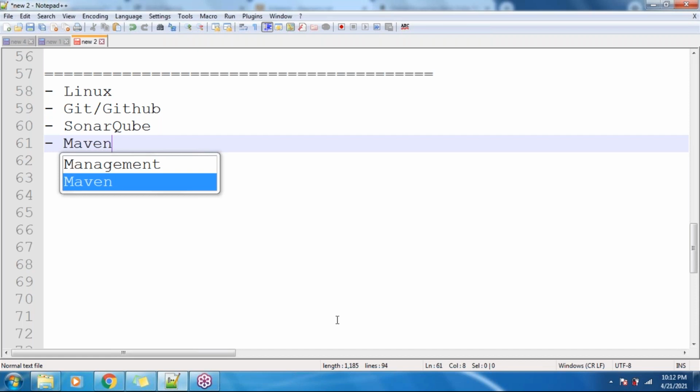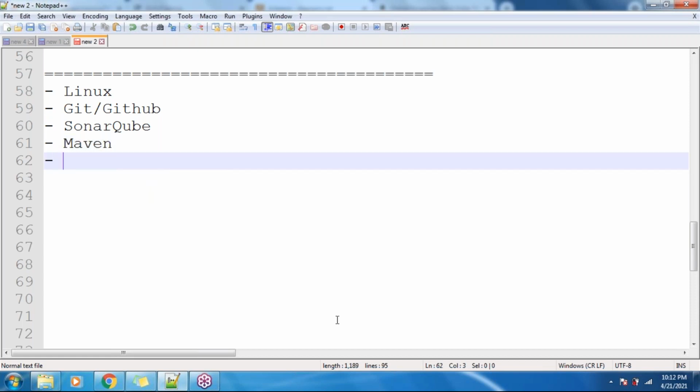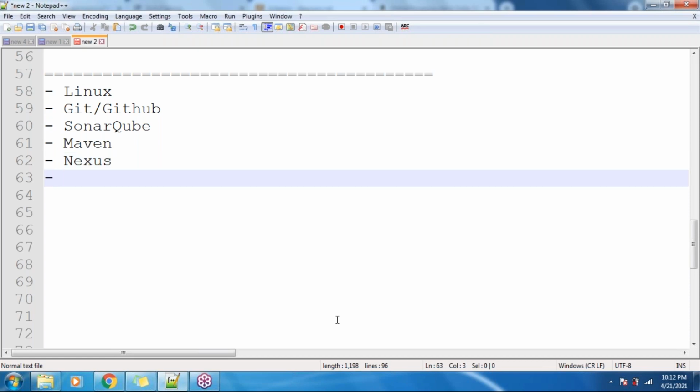Ant is the outdated one, guys, and Maven is currently available in the market, whereas Gradle, the upgraded tool, still nobody is using in the market. Hence we are teaching Maven, in order to create the artifacts. Then Nexus, to publish the artifacts for backup purposes. Then comes Jenkins, that is our CI tool, continuous integration.